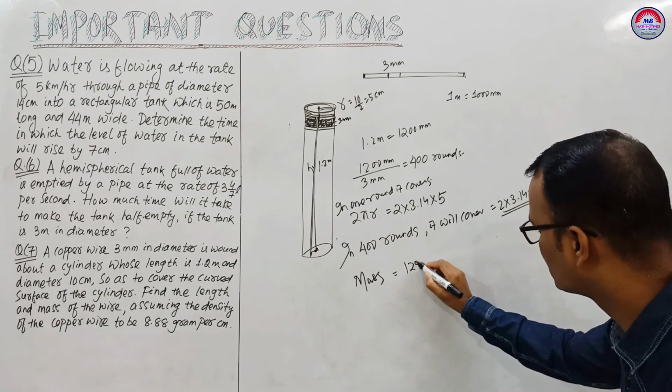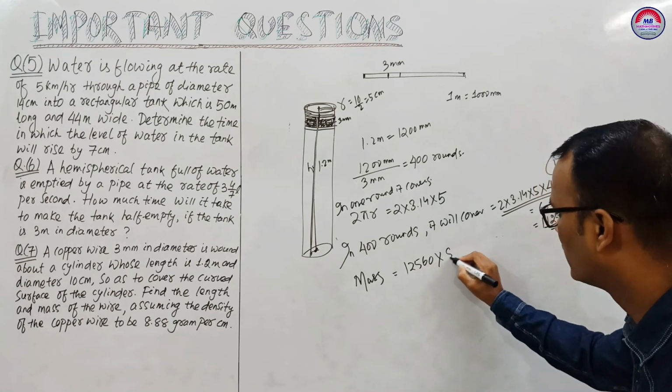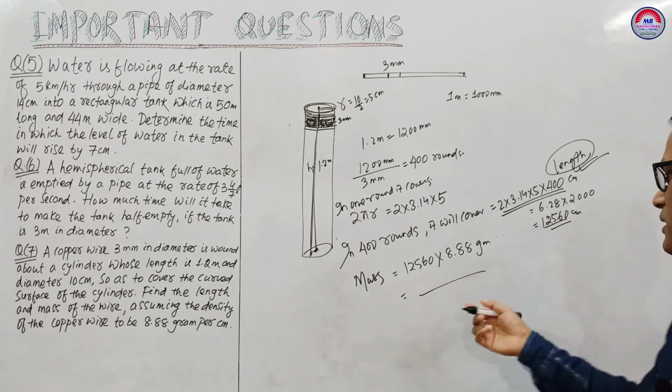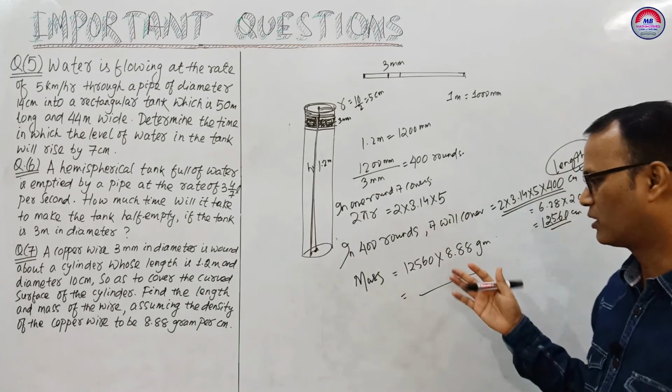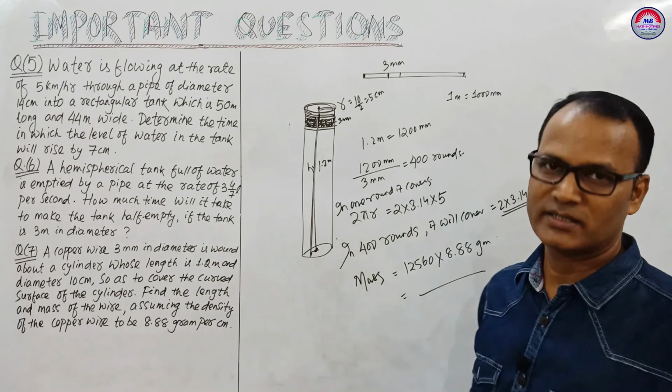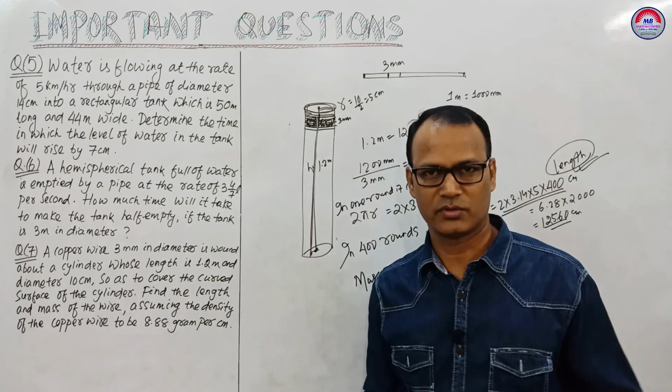So 12,560 centimeter into 8.88 gram. Multiply it and convert this into kilograms. That is the answer, the mass. Okay, write it down. This is question number 7. Then in the next video we'll discuss some more questions. Okay.